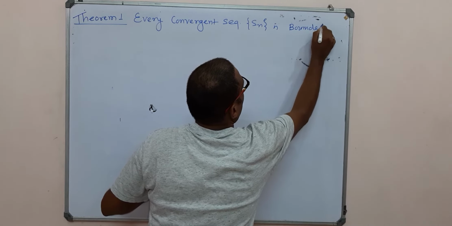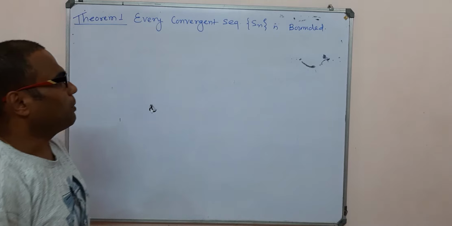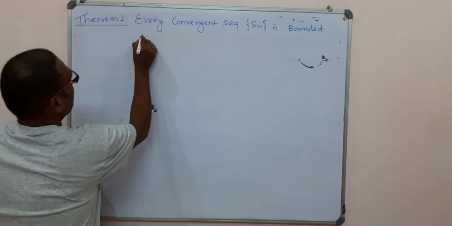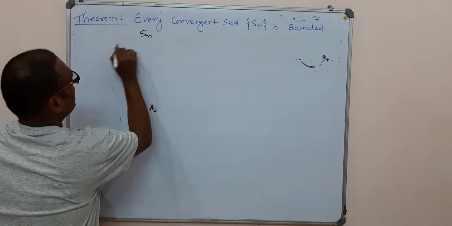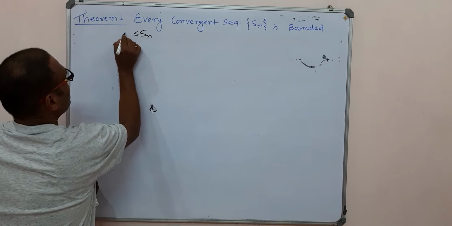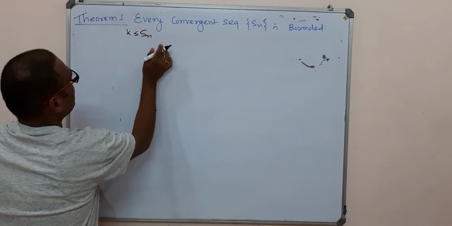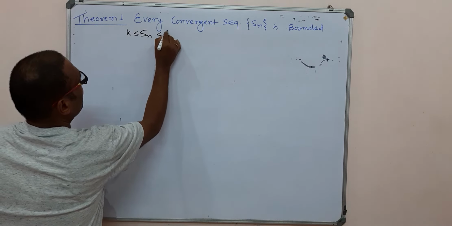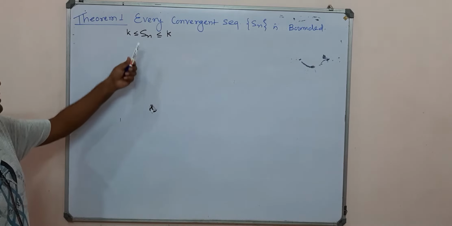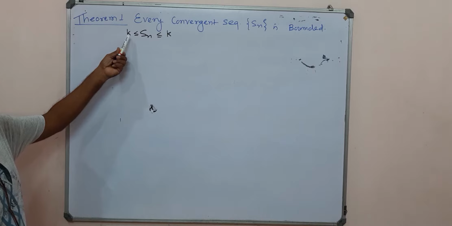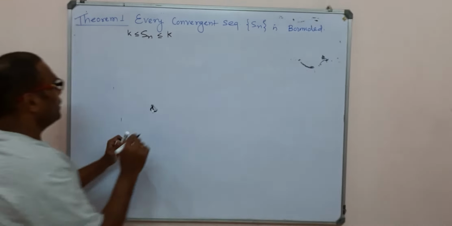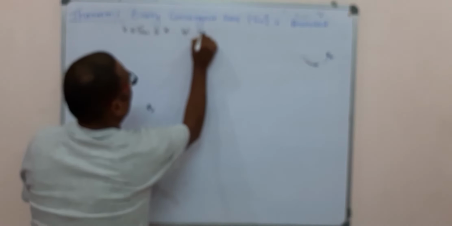Just recall the definition of the boundedness of a sequence. A sequence Sn is said to be bounded if there exist two numbers, small k and capital K, such that Sn is greater than or equal to small k but less than or equal to capital K for all n.